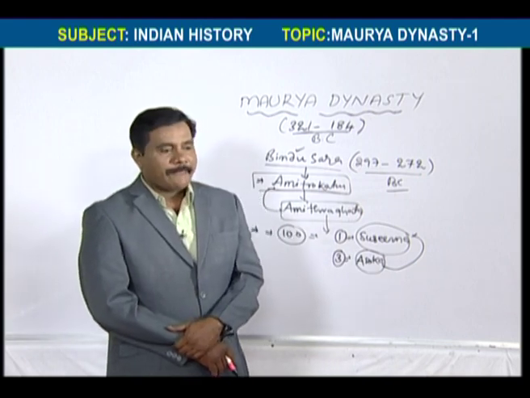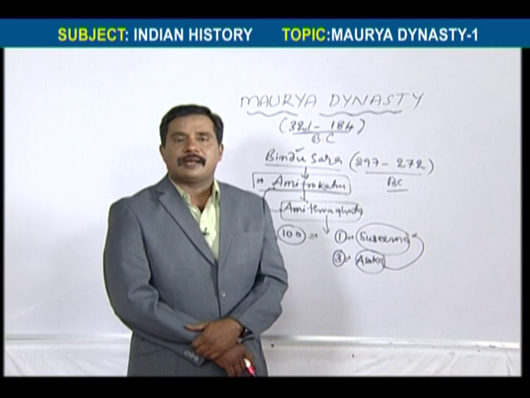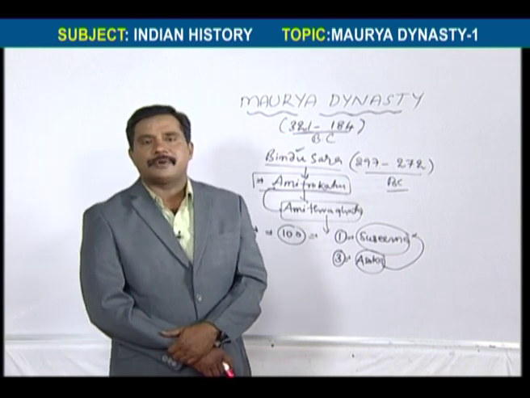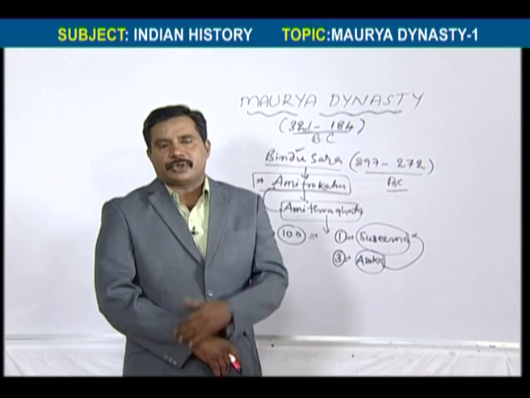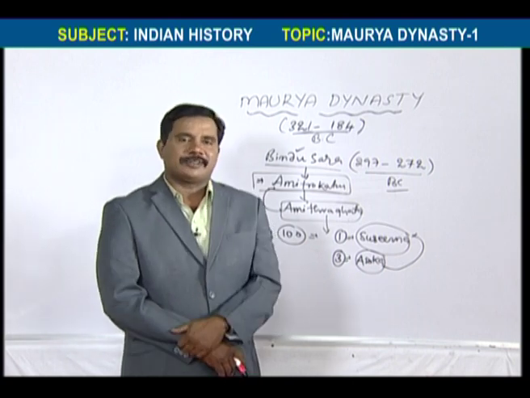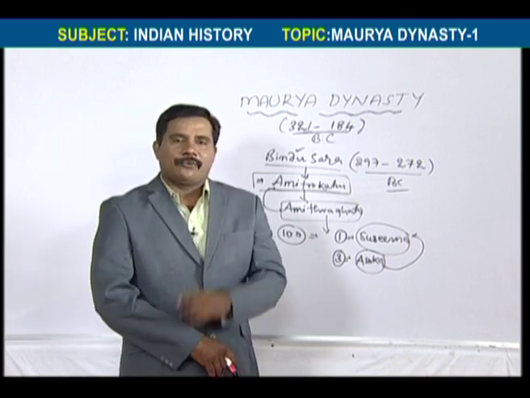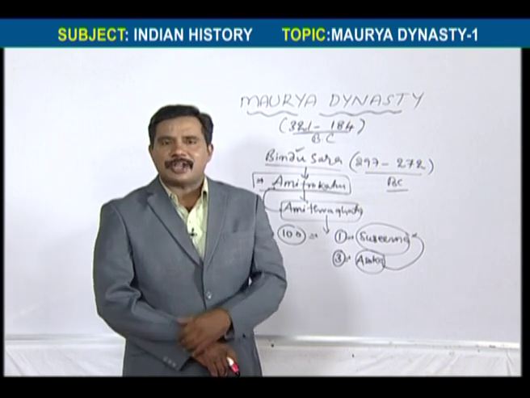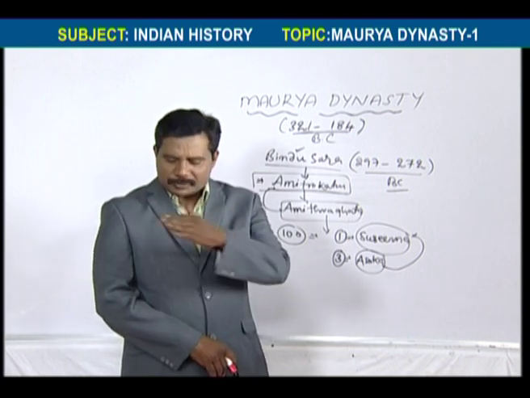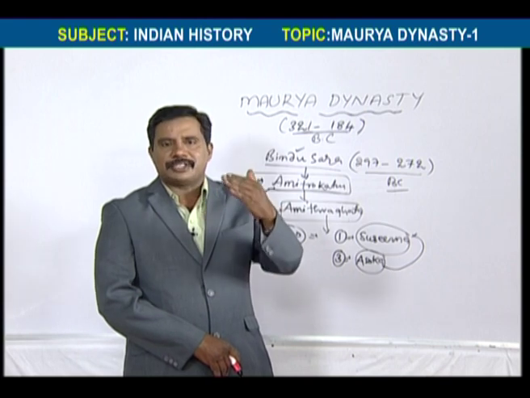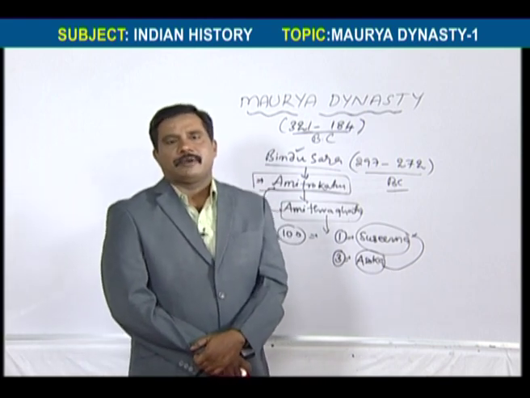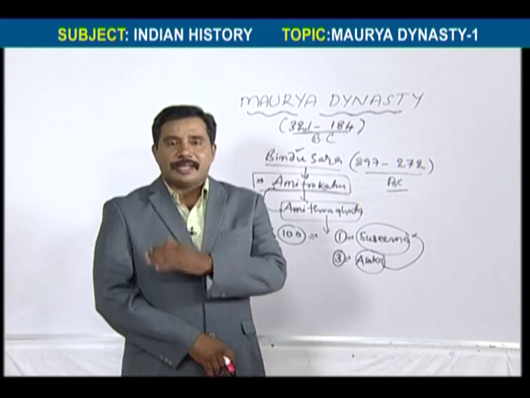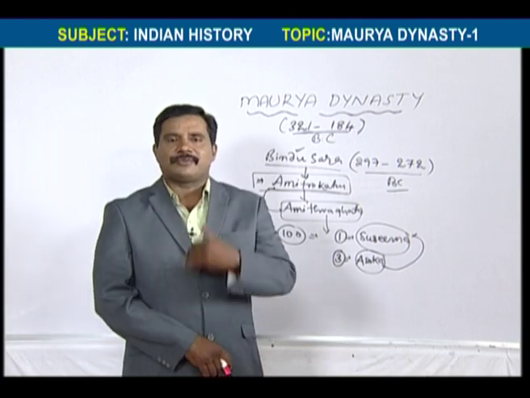So one day, Bindusara sent a messenger to Antiochus, the Syrian ruler, to get three things. First, a philosopher: he asked Antiochus to send a philosopher to India.